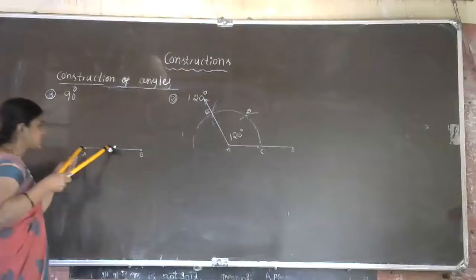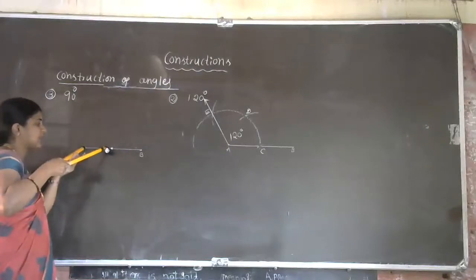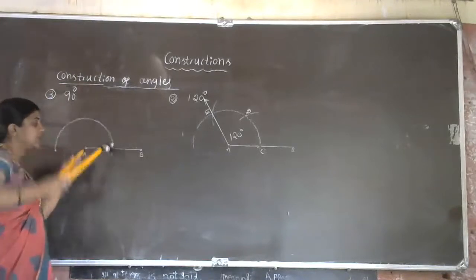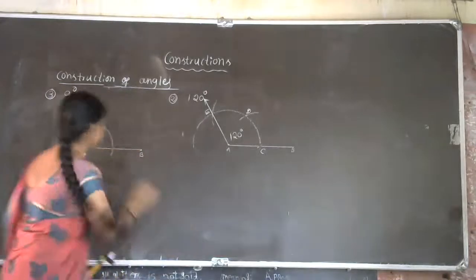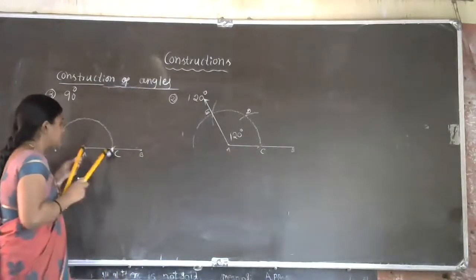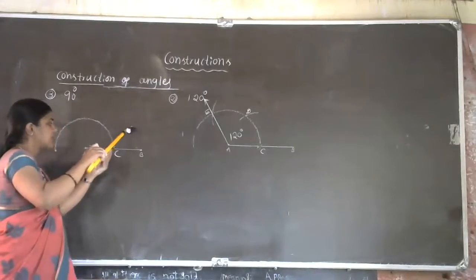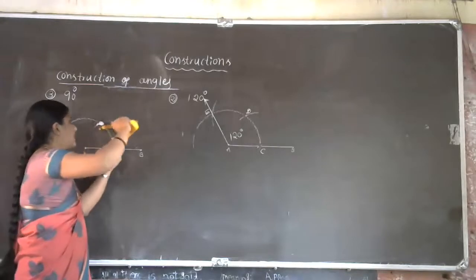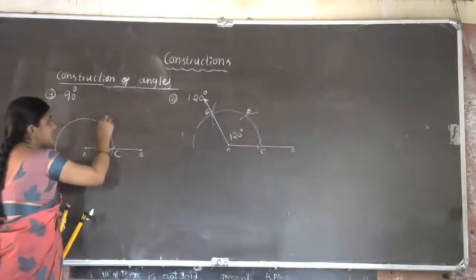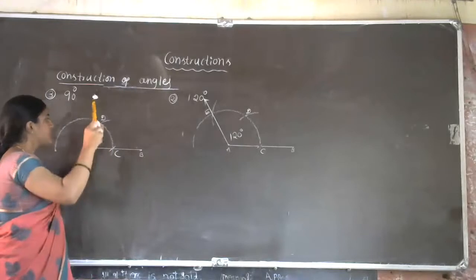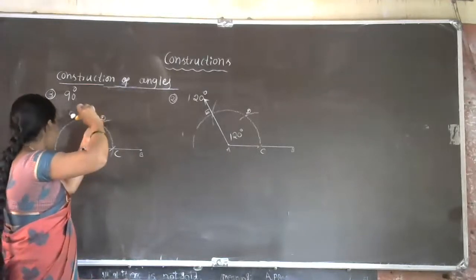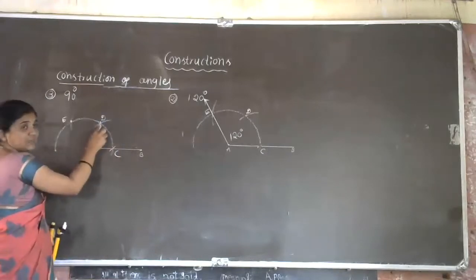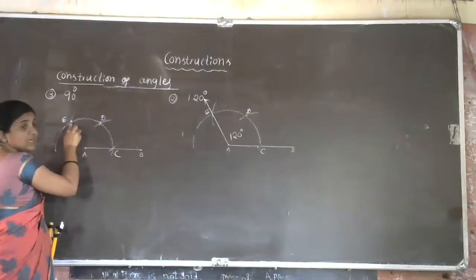From point A, for any radius, we have to draw one semicircle. Here we get one point, which we name C. With the same radius AC, from point C we cut an arc. This first arc gives 60 degrees, and we mark this point as D. Next, from D we take one more arc with the same measurement, that is point E. This arc gives 60 degrees and this arc gives 120 degrees.